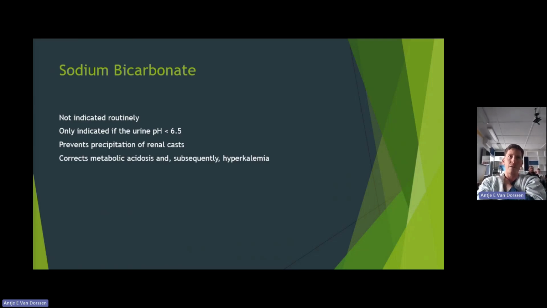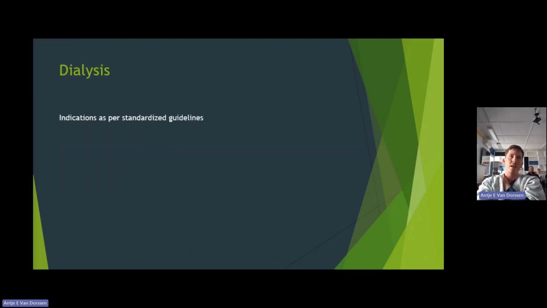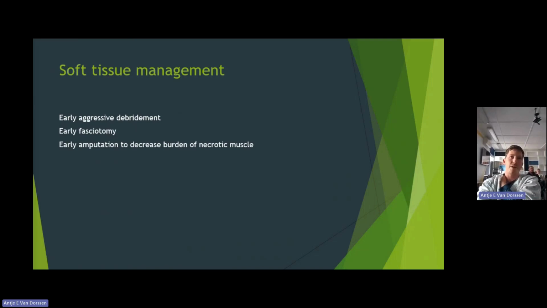As I said, sodium bicarb not being given, mannitol also, it's the idea that it's a free radical scavenger and an intravascular volume expander, not really much evidence to support that. Dialysis, again, it's only indicated as per standardized guidelines, which, when we get there, the patient can get it. And our soft tissue management: early aggressive debridement, early fasciotomies, early amputation to decrease the burden of necrotic muscle.